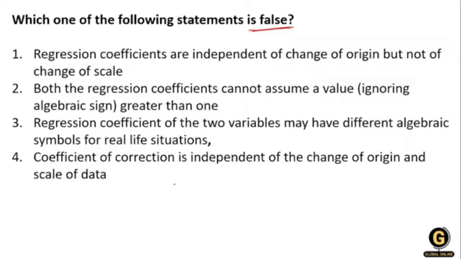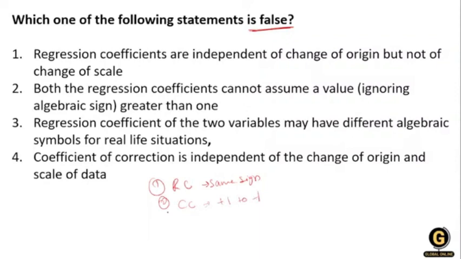Then the second thing, since the value of the coefficient of correlation cannot exceed 1, it lies between +1 and -1. It will not be greater than 1.